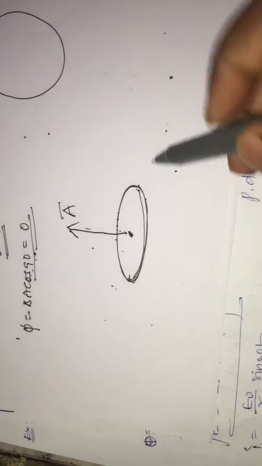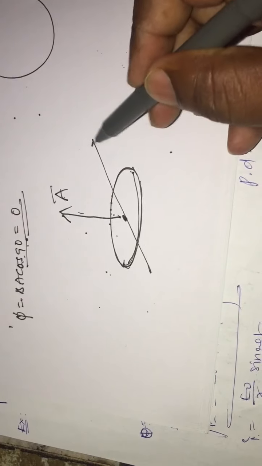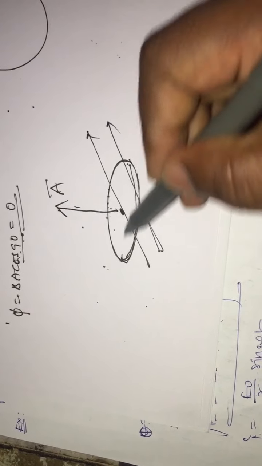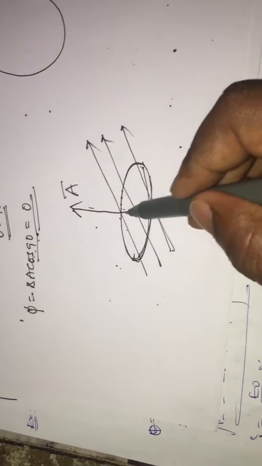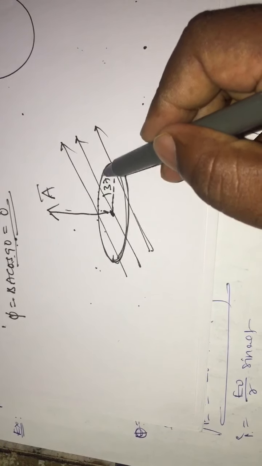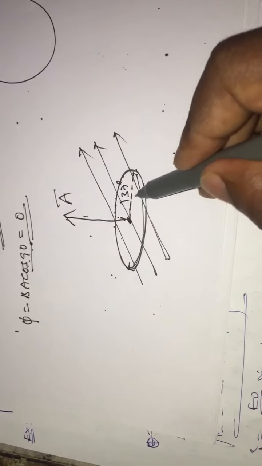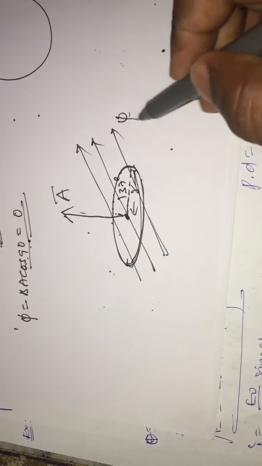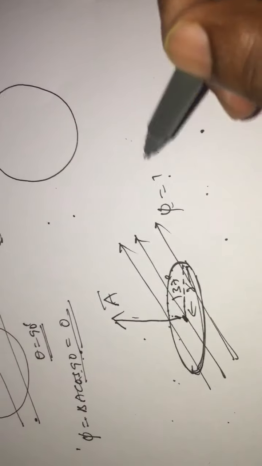Now the magnetic field lines are moving in this case. In this case, the field lines are making an angle of 37 degrees with the radius. Now what is the flux? So here we need to remember one point.